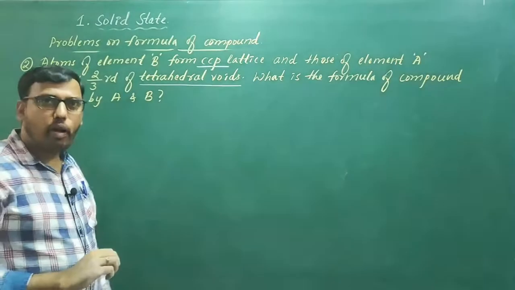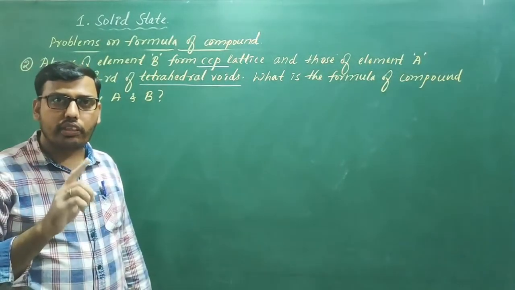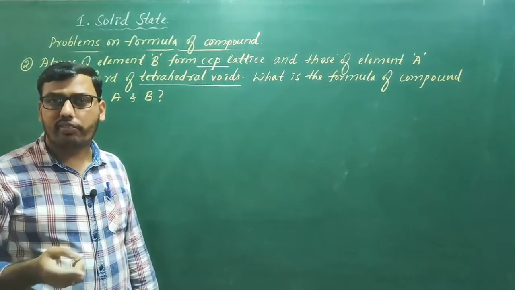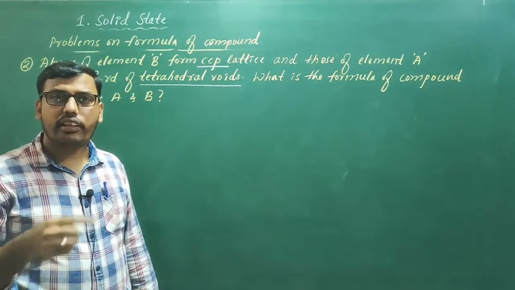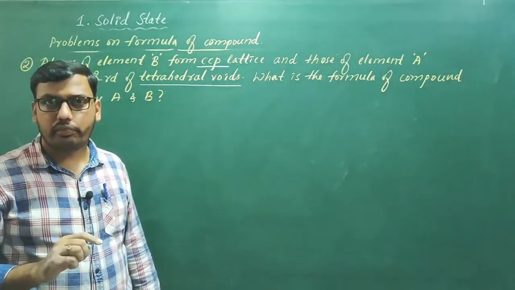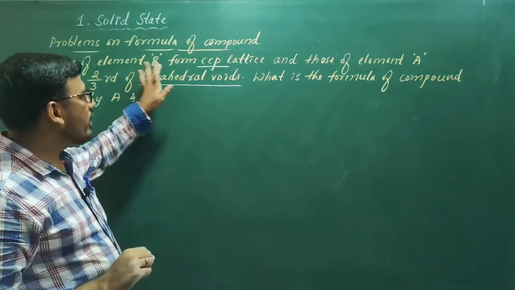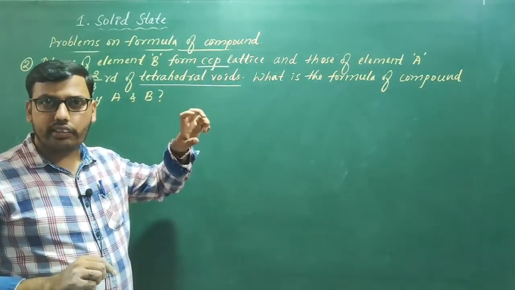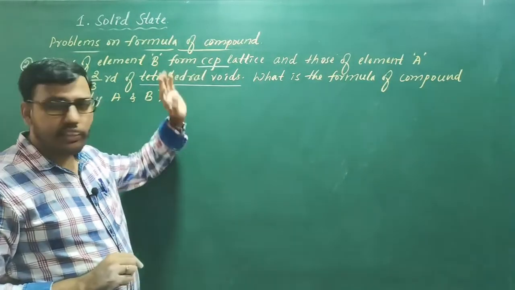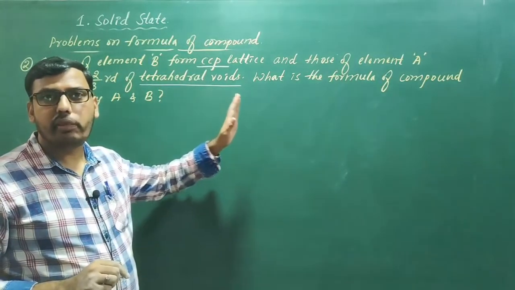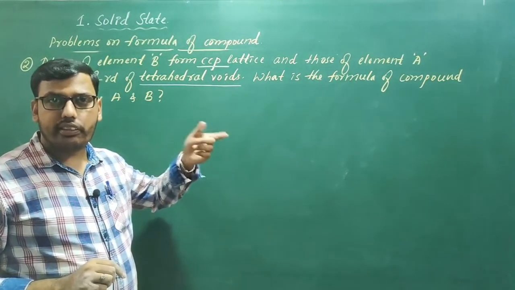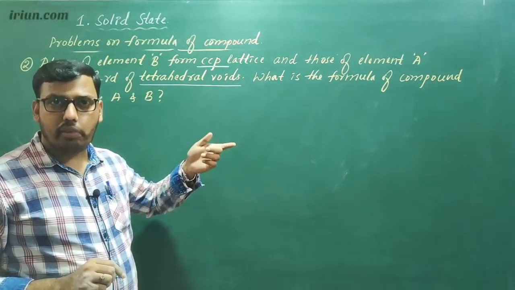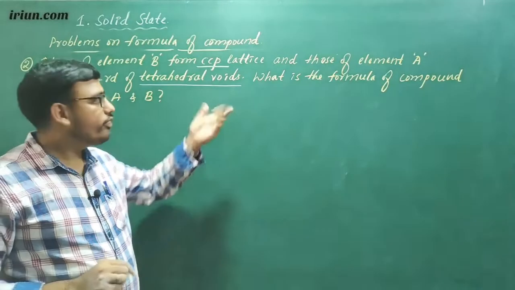In these types of problems, you have to notice 2 points. Generally the number of elements will be given and where these elements are present will be given. So the element B forms a CCP lattice. As soon as we see B is forming CCP, the number of atoms of B will be 4, because in CCP the number of close packed spheres will be 4 only.